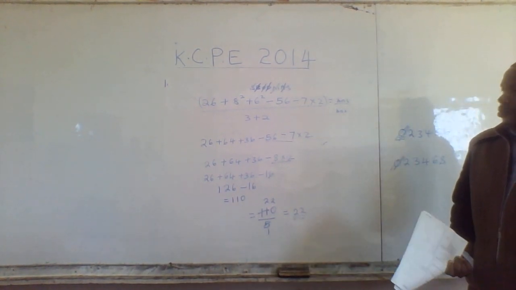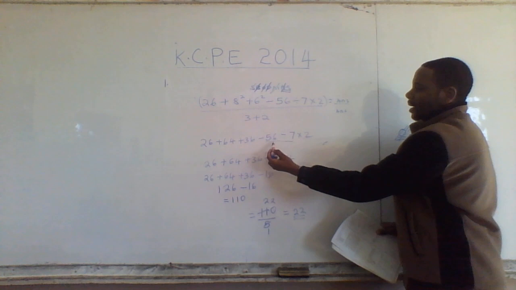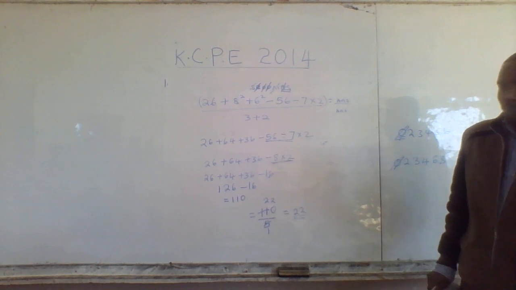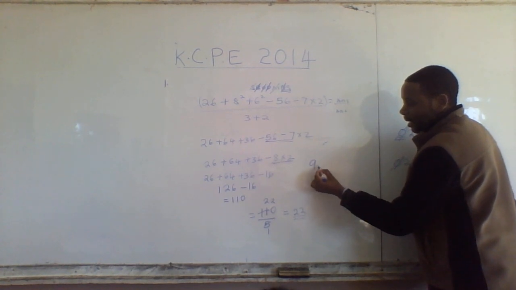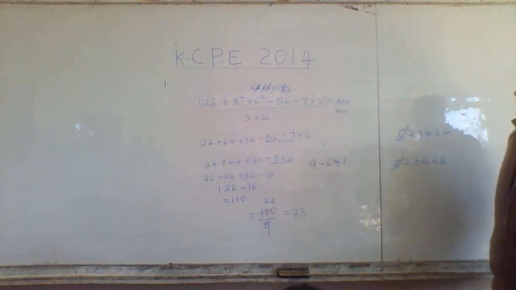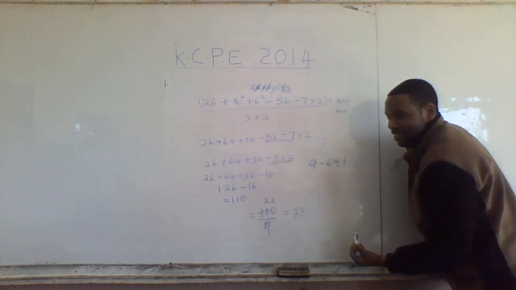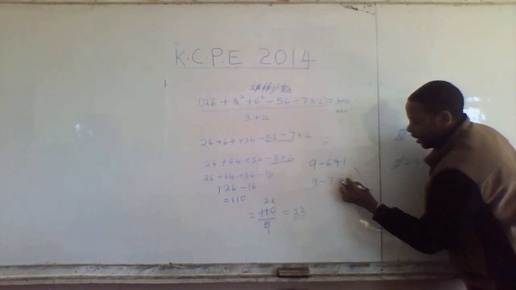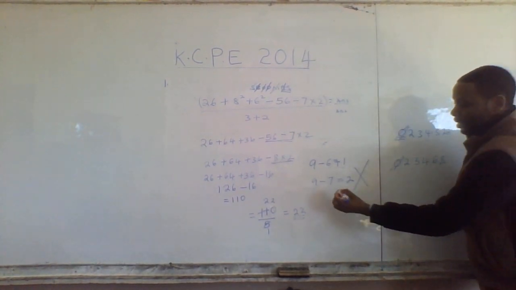I just want to give you a small question on addition and subtraction. Remember, with division we are just picking where it is. But when it comes to addition and subtraction, there's something you need to take care of. Like I give you 9 minus 6 plus 1. Somebody can just pick addition first, and tell us 9 minus 7, and tell us the answer is 3. 9 minus 7 is 2. This is wrong. Why is it wrong?